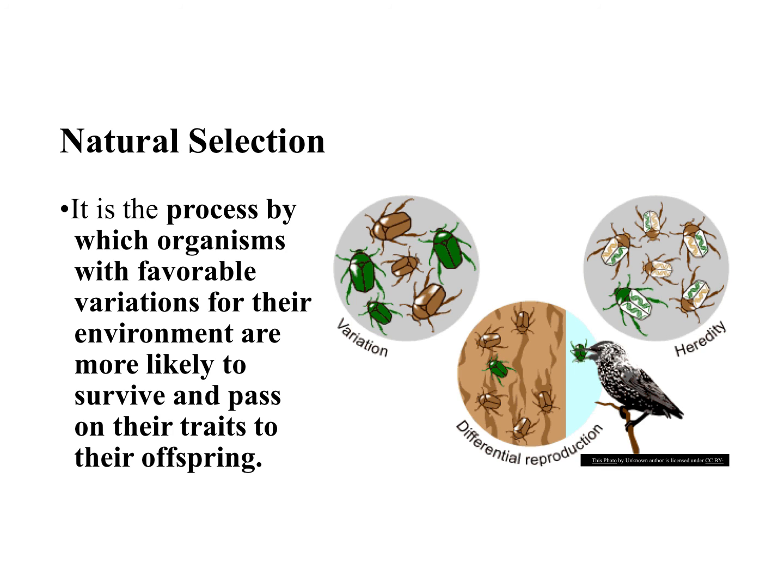And this picture should look familiar. We've seen this picture before. But here we have our bug population. We have the variation of green and brown bugs. Well, when you put them in the environment of the tree bark, which bug blends in better? The brown one, right? So which one sticks out to its predators? The green. So then the green bugs tend to get eaten more often, which leaves more brown ones to survive, to reproduce, and pass that trait on to their offspring. So then you would see a change, like the next generations are going to be more brown.